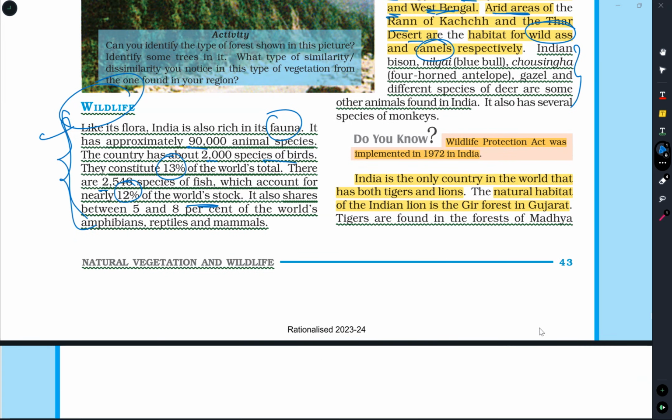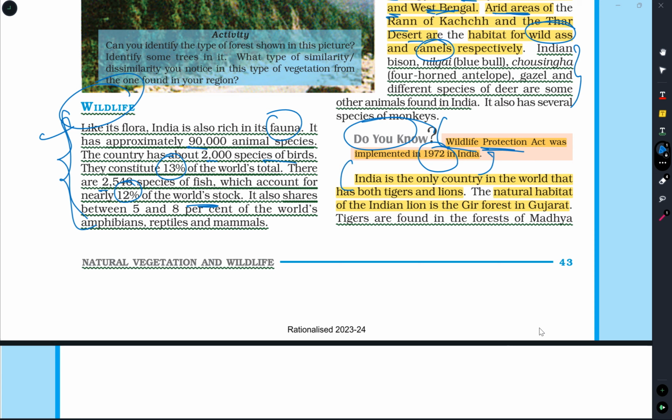This point is very important. Do you know? This question is asked many times in MCQ type of questions. Our India has formed a Wildlife Protection Act. When? In 1972. This year is very important. Our government has made the Wildlife Protection Act, which was implemented in 1972.